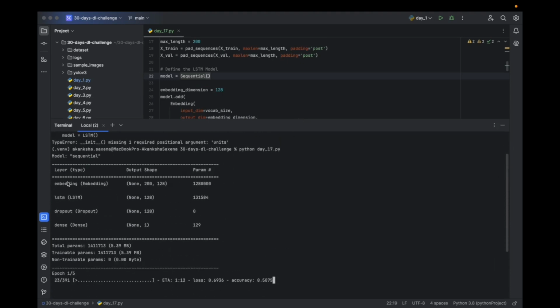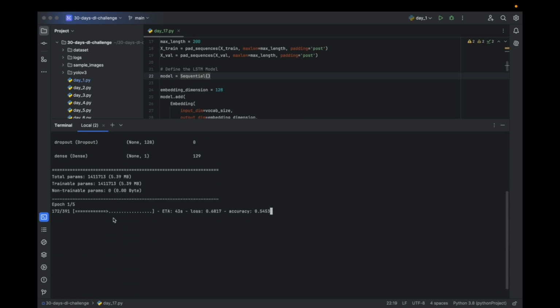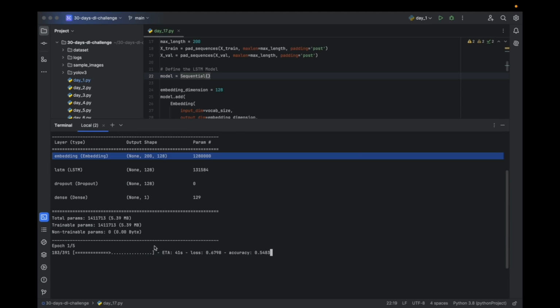We have the first layer, the embedding layer, which is converting words into vectors that the neural network can understand. Then we have the LSTM layer to create a sequence of memory by applying the filters of gates. And then we have a dropout layer to prevent overfitting. And then we have the dense output layer to give us the output whether the review was positive or negative by using the sigmoid activation function.